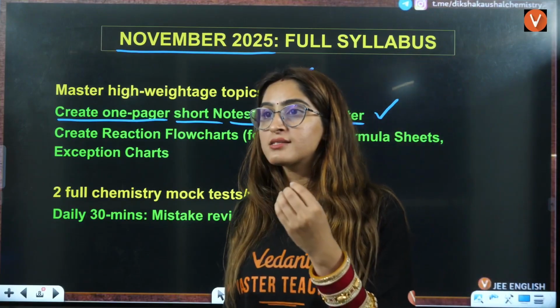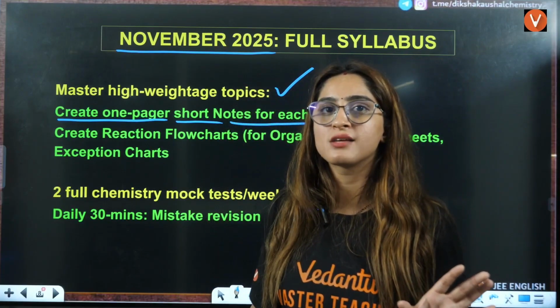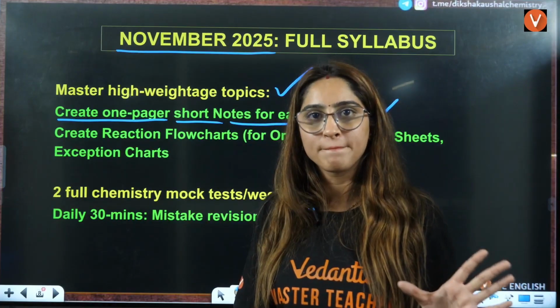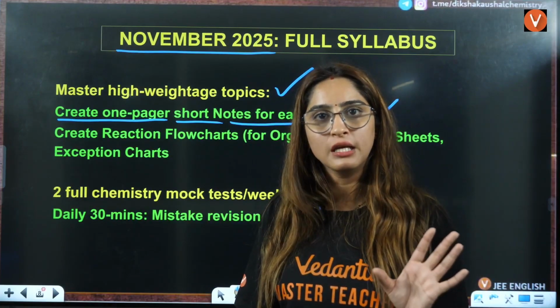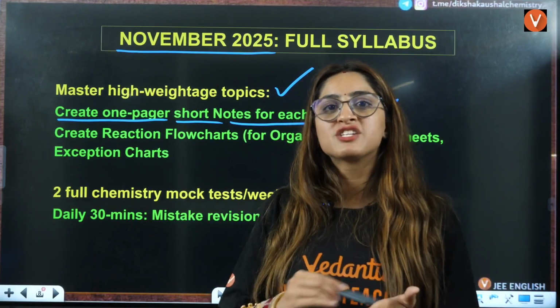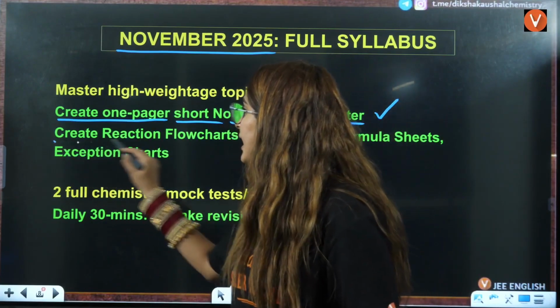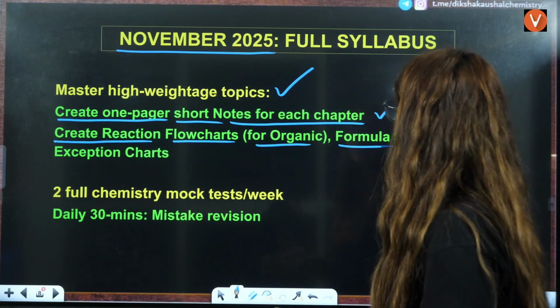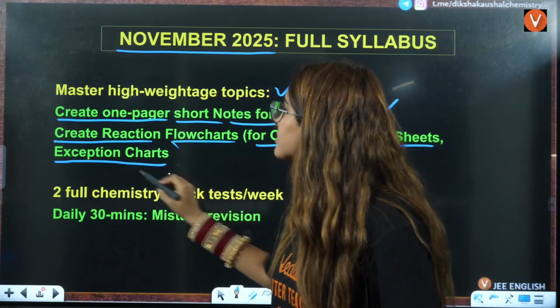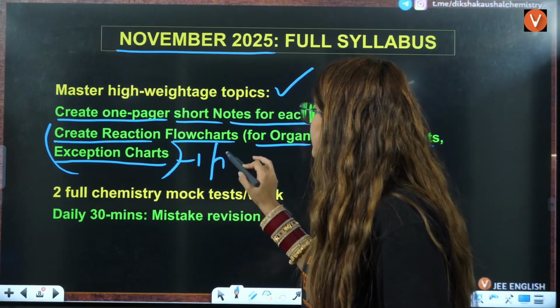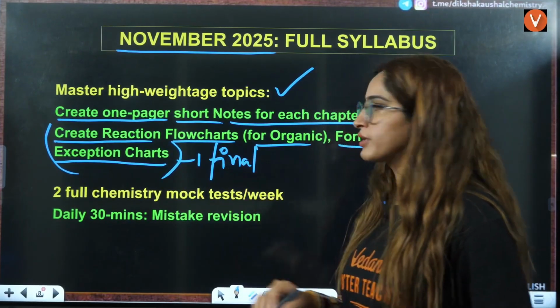Revise at least, from chemistry, I would say revise at least 3 chapters daily, or at least 2 chapters daily, right? One pager notes you have to make, very, very short notes. Create reaction flowcharts for organic, formula sheets and exceptional charts. This is the final touch before the exam.